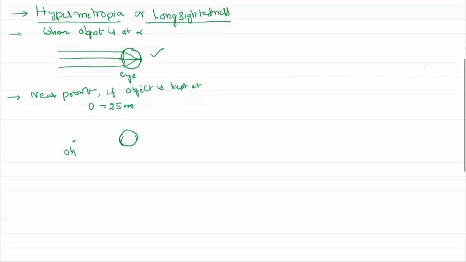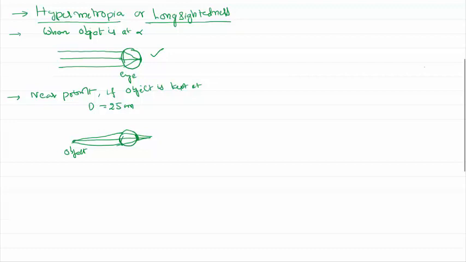Let us say this is an object here. The light rays from the object will strike the cornea. They are supposed to converge on the retina, but they will go beyond the retina. So, since the image is not formed on the retina, we are not able to see the image of the object in front of you.